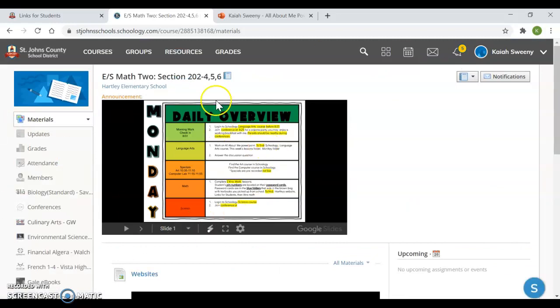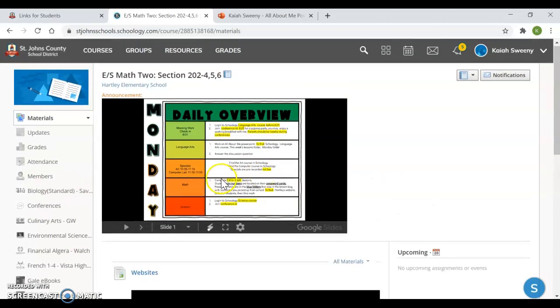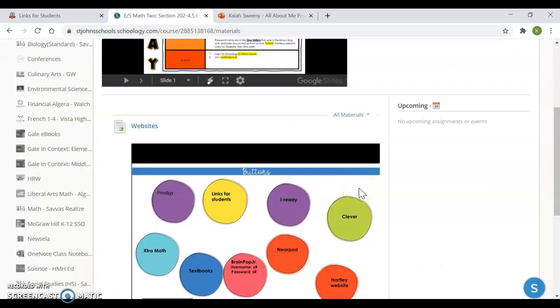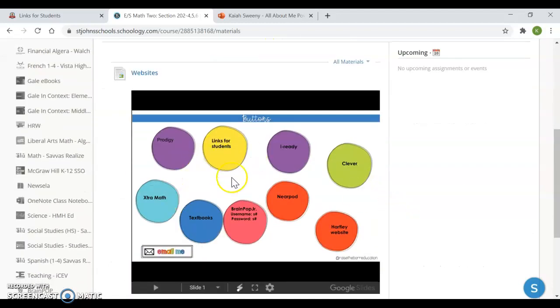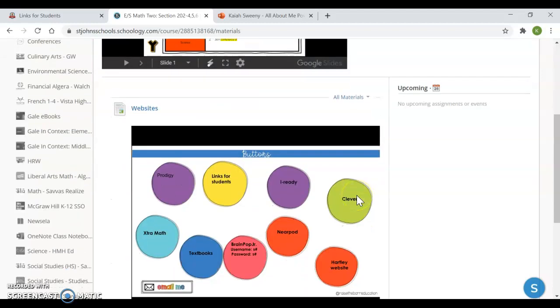And also, the first thing you'll see is the lesson plan. So that doesn't change. That follows you wherever you go. All right, so you're going to complete 2 extra math lessons. If you go down, I've included these buttons to take you to extra math right here. And this also has other links that you'll need for your math class. The students' PIN numbers are also on those password cards that were sent home. It's a 4-digit number, and those password cards were in their blue folders.